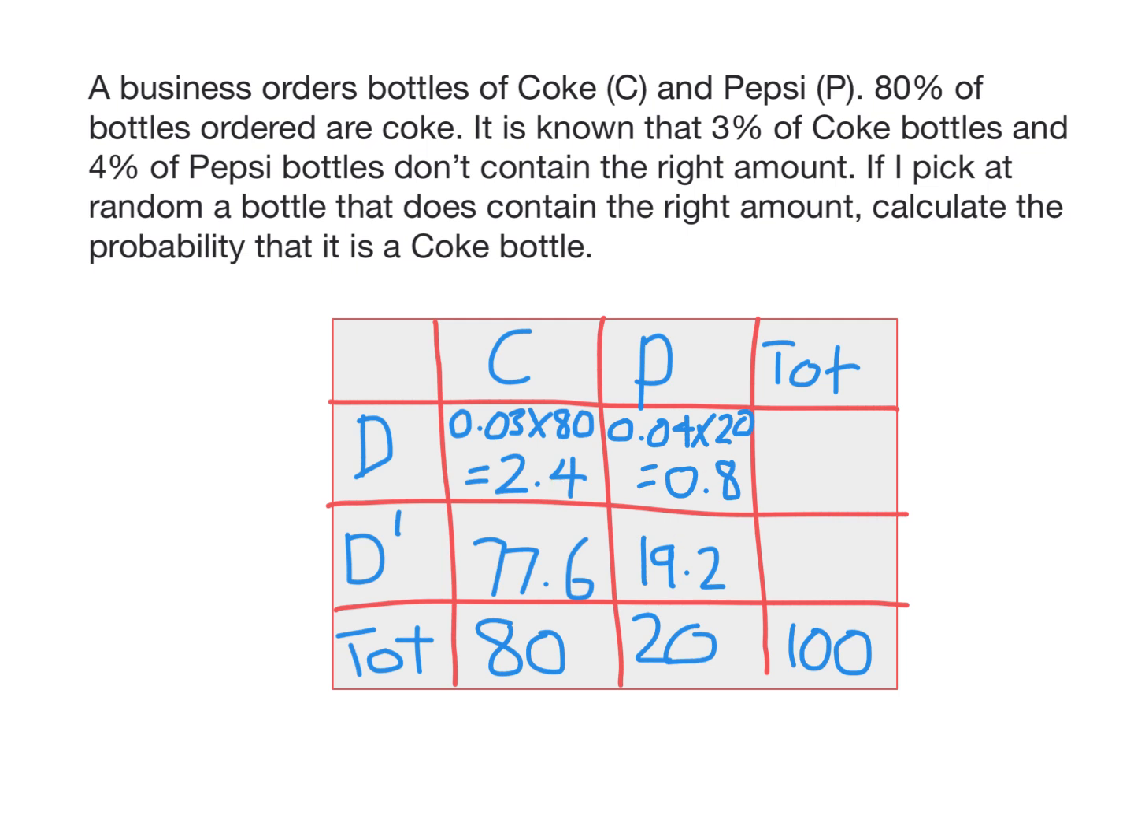So adding up these two, we get 3.2. Adding up these two numbers, we get 96.8. That's a good sign because these two also add to 100. So we know we're on the right track.